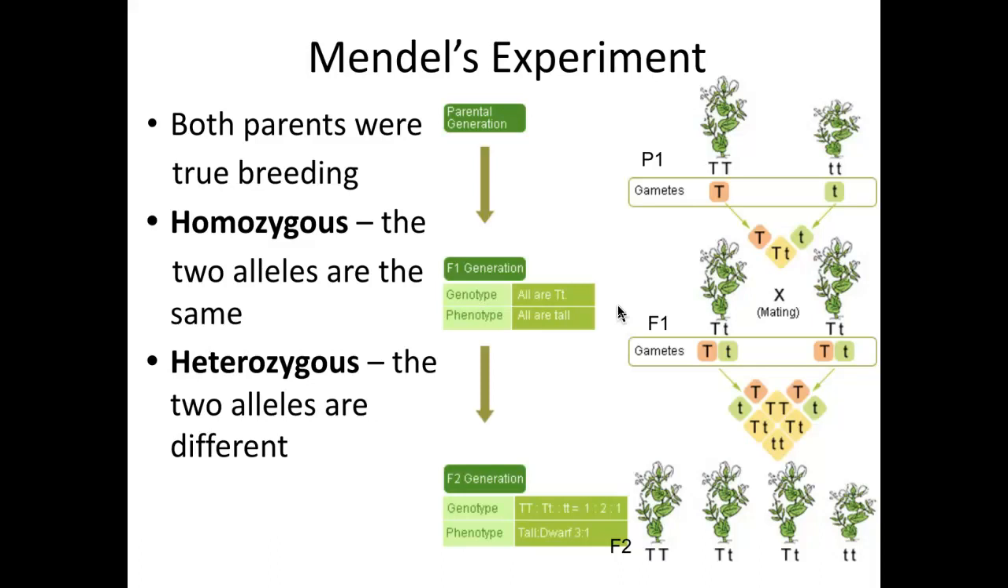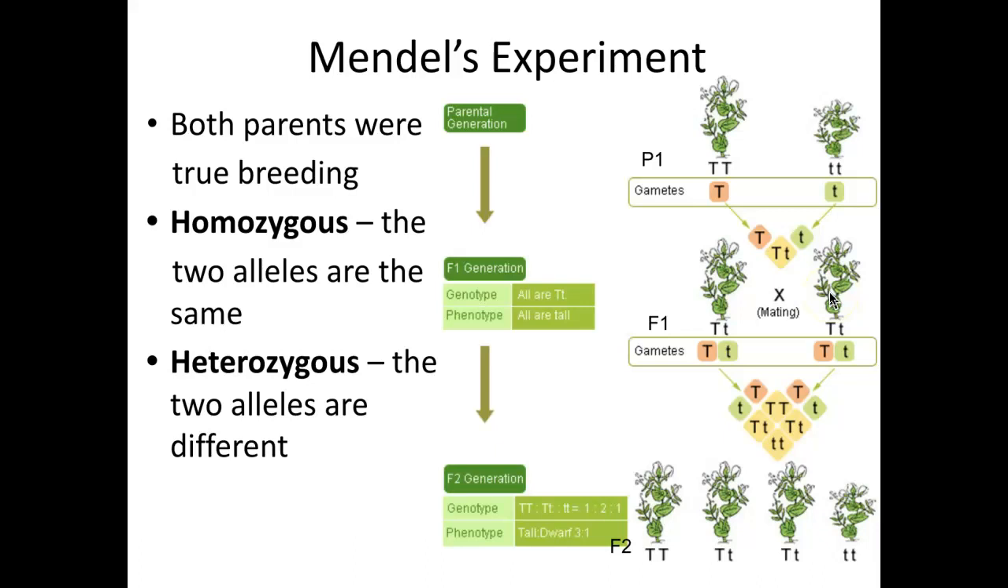When he did his experiment, he started with two plants to study the gene of height. You can see he took one tall plant and one short plant and crossed them together. When he did that, he found that he had two tall plants. And he thought that was very interesting.